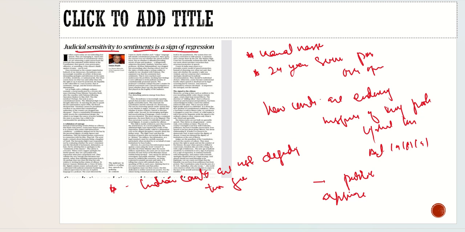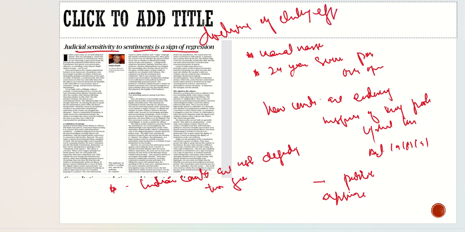He has the right to criticize the government. He is doing that. Rather than defending that, according to him, the courts are going by the popular sentiments, what the people's sentiments are, and they are asking them to apologize. According to him, this attitude of the courts is very much regressive in nature, and it is going to harm our judiciary. It is going to harm our society. So he further highlights the doctrine of chilling effect.